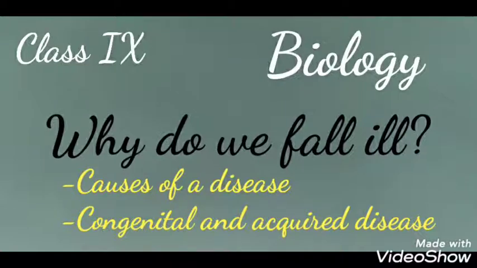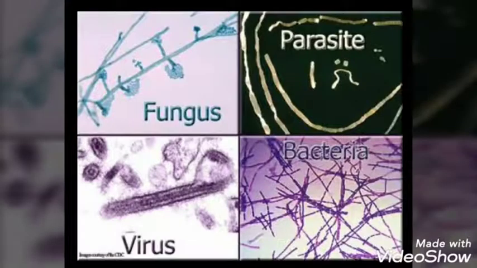Hello students, in this video lesson we will study about the three levels of causes of a disease. Now the substances which cause diseases are called the disease agents. The disease agents are of mainly 5 types. The first one is the biological agents. These include bacteria, fungi, protozoas, etc. Biological agents are also called pathogens.